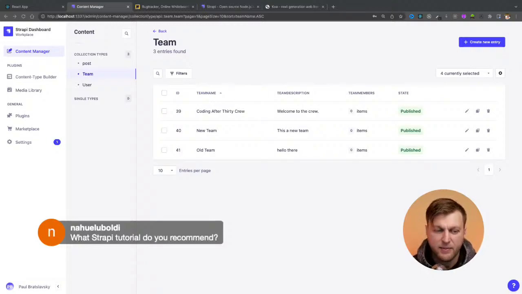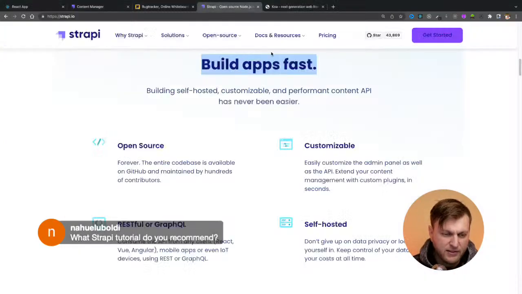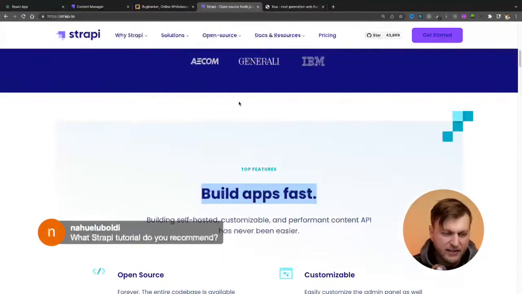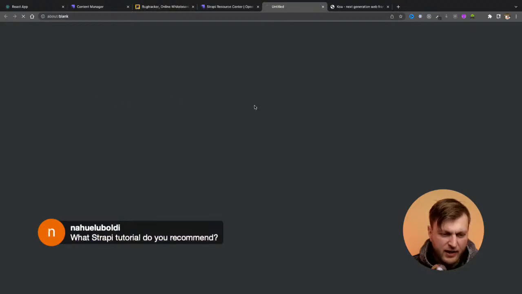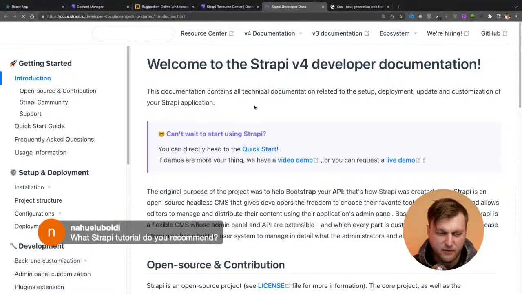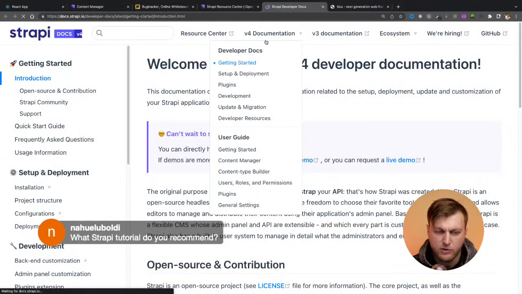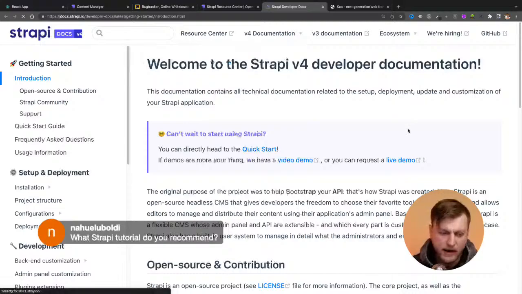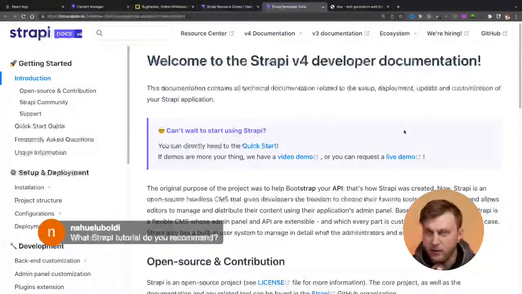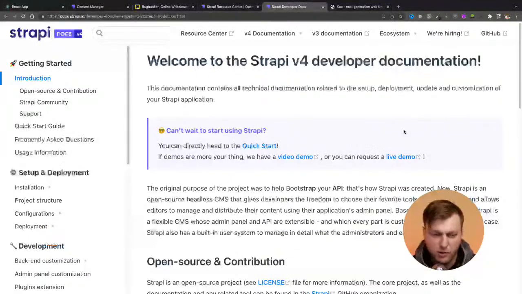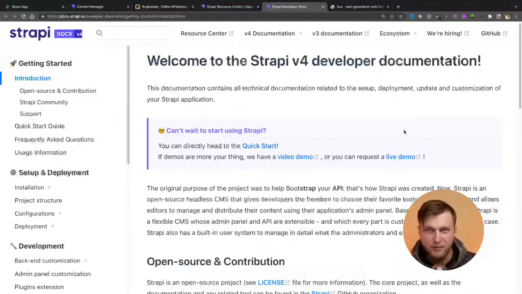I would say the best place to start learning Strapi is to actually go to strapi.io and go to docs, developer docs, and you'll be working. Now they released Strapi 4. There's a lot of amazing features coming out. So literally, this is what I use. I use the documentation. You could also get more information about Strapi on their Discord, by the way. Anybody could go and join the Strapi Discord, and they also have the Strapi Forum where you could ask questions. So the community is amazing. So you'll always have questions answered, even if you don't watch my channel.